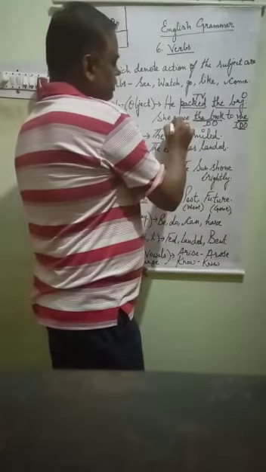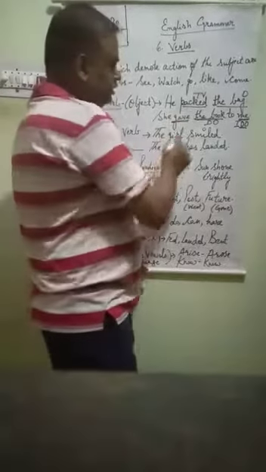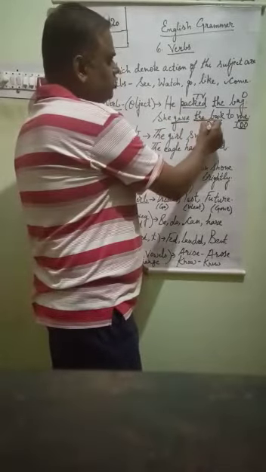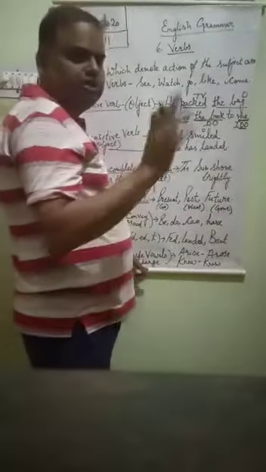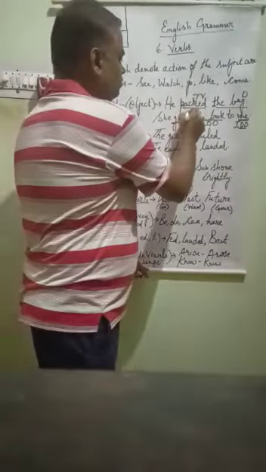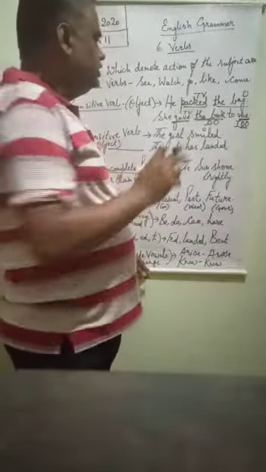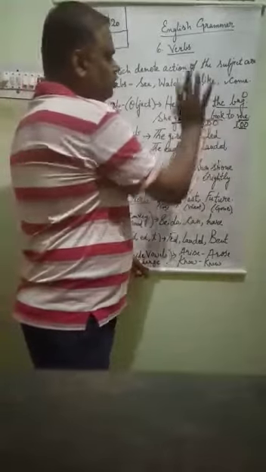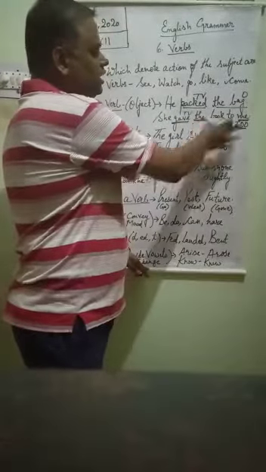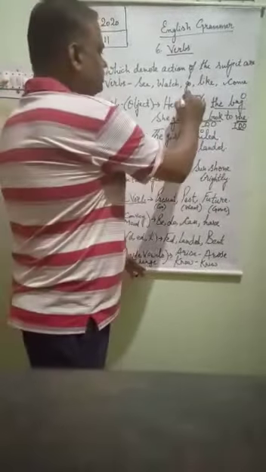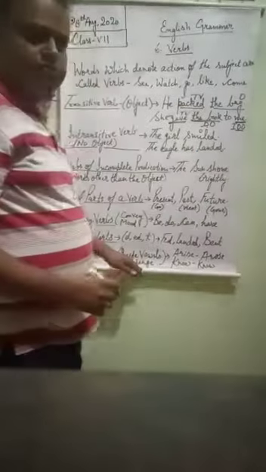So here gave is what? It is a transitive verb, because here a direct object is there. If an object is there, then it will be a transitive verb, isn't it? So you all came to know transitive verbs are of two types, where there is one object and where there are two objects, one direct and one indirect. In both cases it will be a transitive verb.